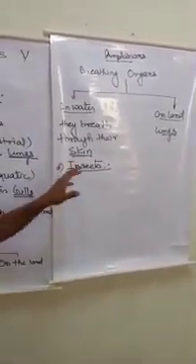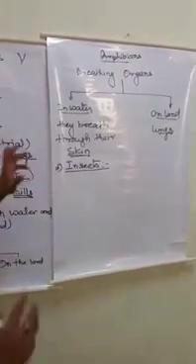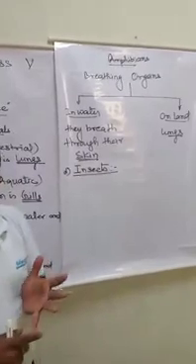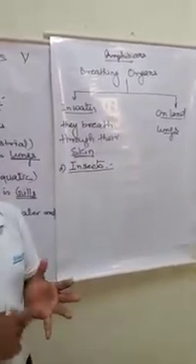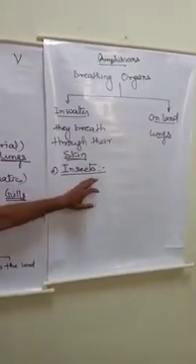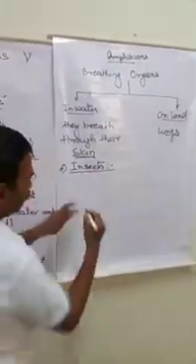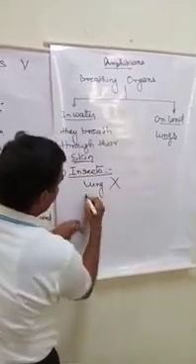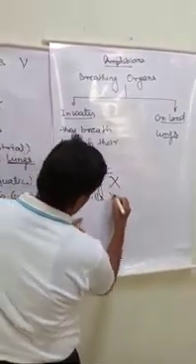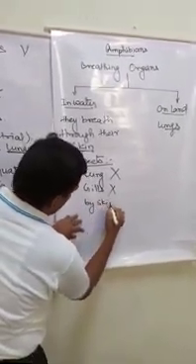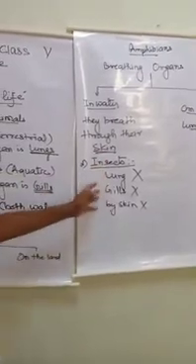These are called insects. Now, how do these organisms breathe? Do they have lungs, or do they have gills, or do they have both? No. These organisms don't have lungs.